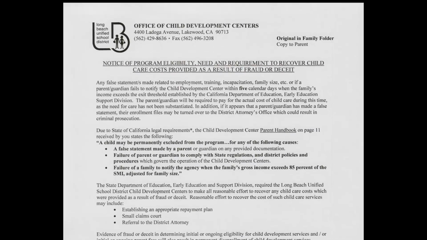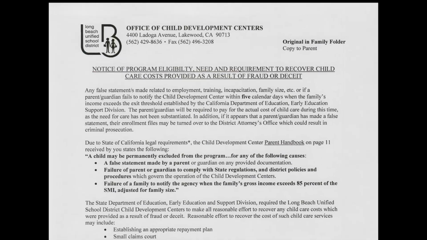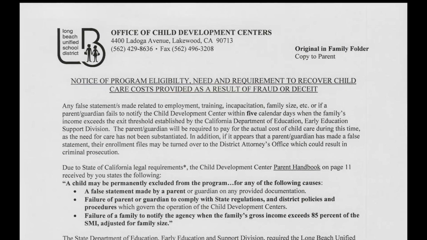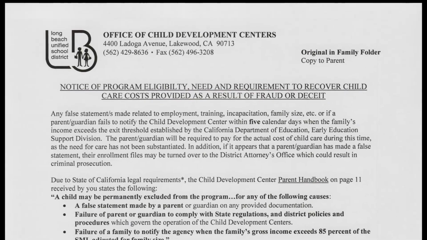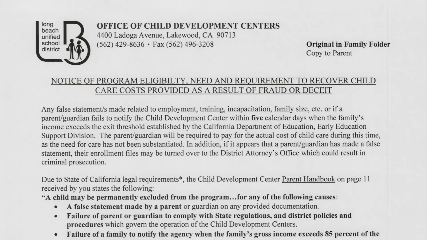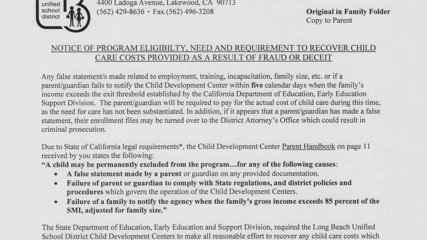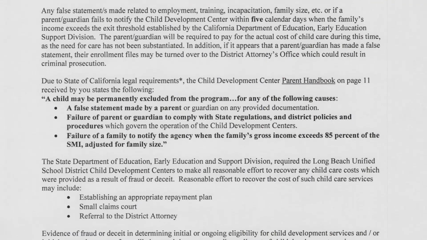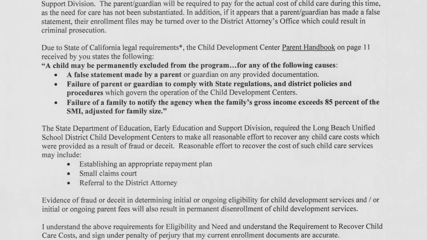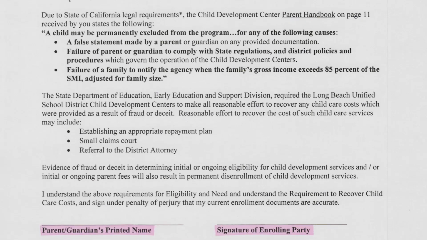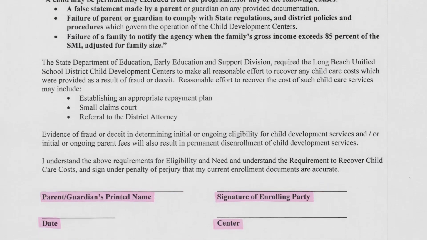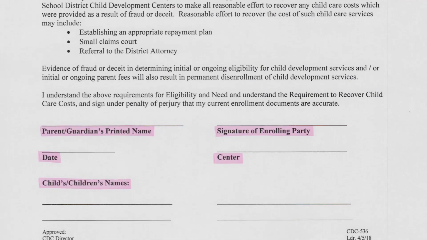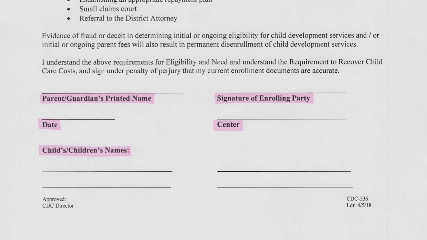All the information that you're providing will be sent to the state of California. It'll show how we are qualifying you for services, and it verifies your need for the program. On this form, please make sure you review it. If you ever have any changes to your contact information, your family size, anything that would affect your certification, that is required to be updated on a yearly basis, but your contact information, if that does change, needs to be updated anytime that you have those changes, so we can always make sure we can get in contact with you.